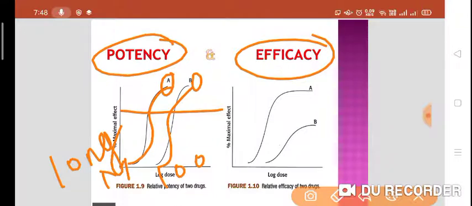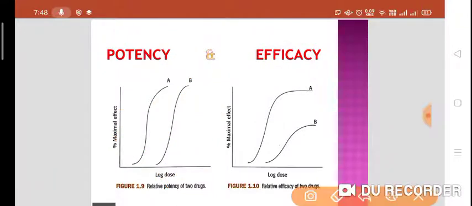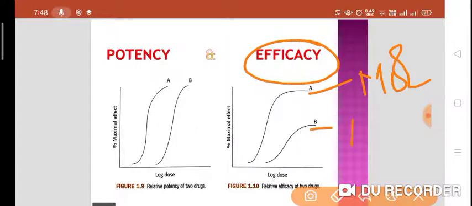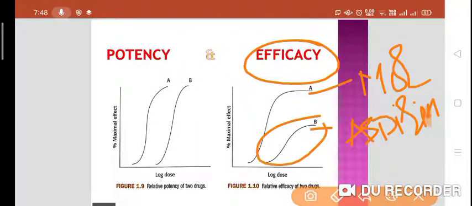Then the second thing, when we compare the efficacy, drug A is morphine and drug B is aspirin. If you take the example of morphine and aspirin, whatever the concentration of aspirin, even if you take a larger dose of aspirin, it still will not produce the kind of analgesia which can be produced by morphine.